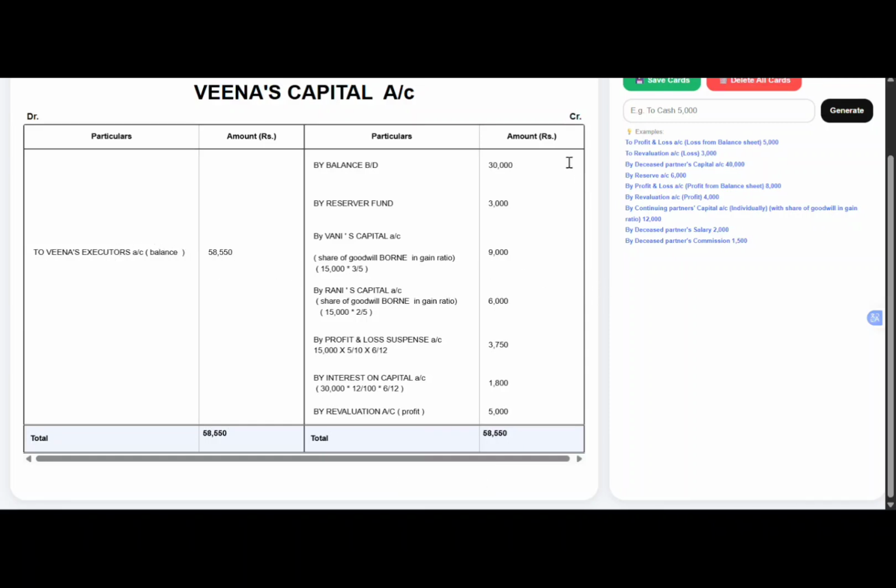So this is how the deceased partner's capital account is prepared when the balance sheet is given. So from the balance sheet, we will be only taking reserve fund and capital. And if profit or loss is given, we have to give the share of profit or loss to the deceased partner.